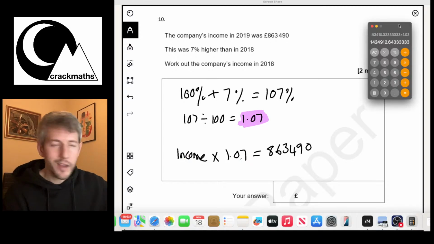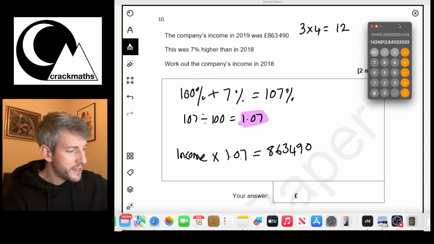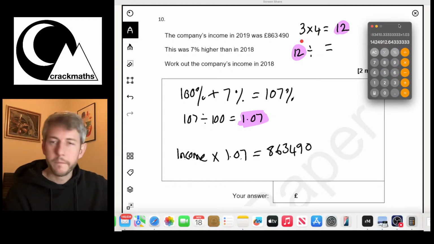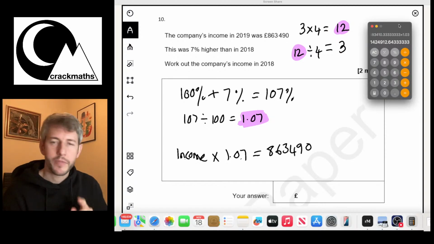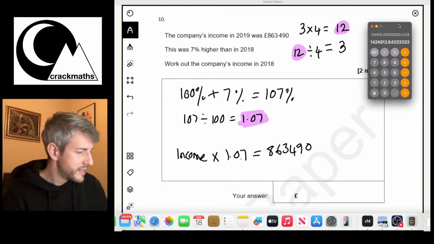The example I always like to do is if we think about 3 times 4 equals 12, well, we know that 12 divided by either of these gives the other one. So I could do 12 divided by 4 equals 3. Okay, so let's have a look at that and see how that goes.